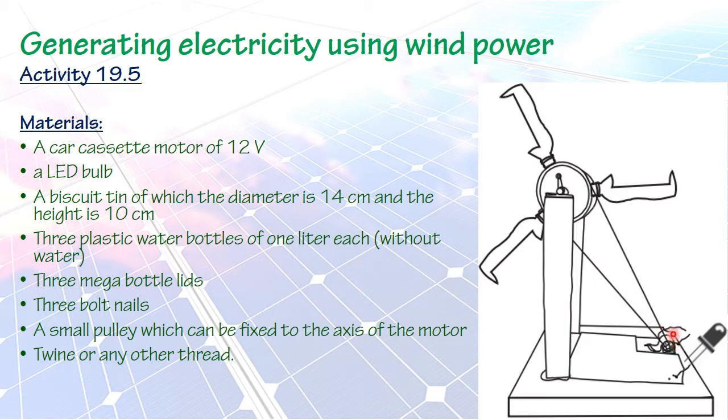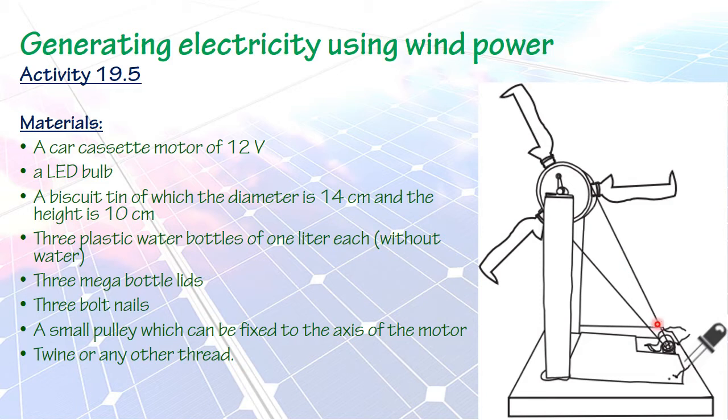Now this structure is connected to a motor. Here they have fixed one 12 volt car cassette motor. And this motor is connected to one LED bulb. Also there is a setup called a pulley. That means this rotating structure is connected to this motor by using a twine or another thread.